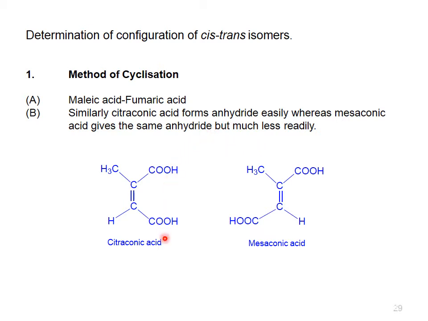This method is called the method of cyclization. Here we have discussed two examples. One is malic acid and fumaric acid, and the other is citraconic acid and mesaconic acid. These two are examples of cyclization through which we can determine the configuration of the compound. If the compound is going to cyclize at low temperature, then the compound will be cis, and if it is not going to cyclize, meaning its cyclization is not possible, then it is a trans isomer.